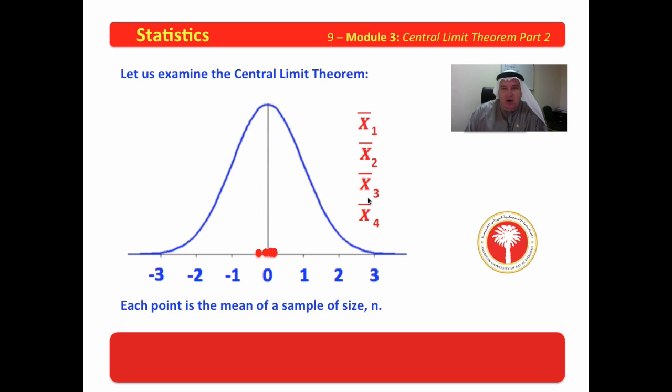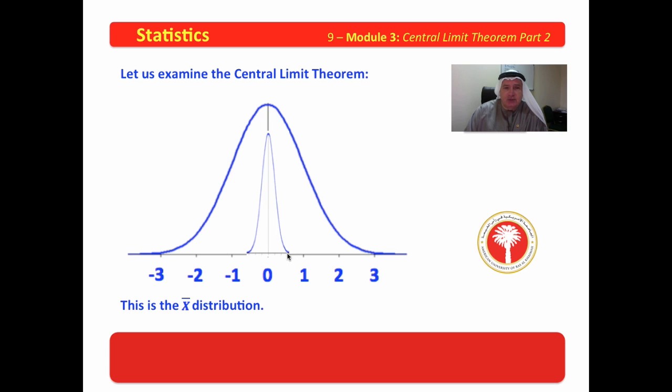That tells us that x bar is distributed around mu, and that being very tightly distributed around mu, it has a different standard deviation than does the distribution. Okay, each point is the mean of a sample of size n. Now, these cluster around mu, and this is the x bar distribution represented. They're normally distributed around mu, and they are very tightly clustered around mu. In other words, they have a smaller standard deviation than the standard deviation of the distribution.